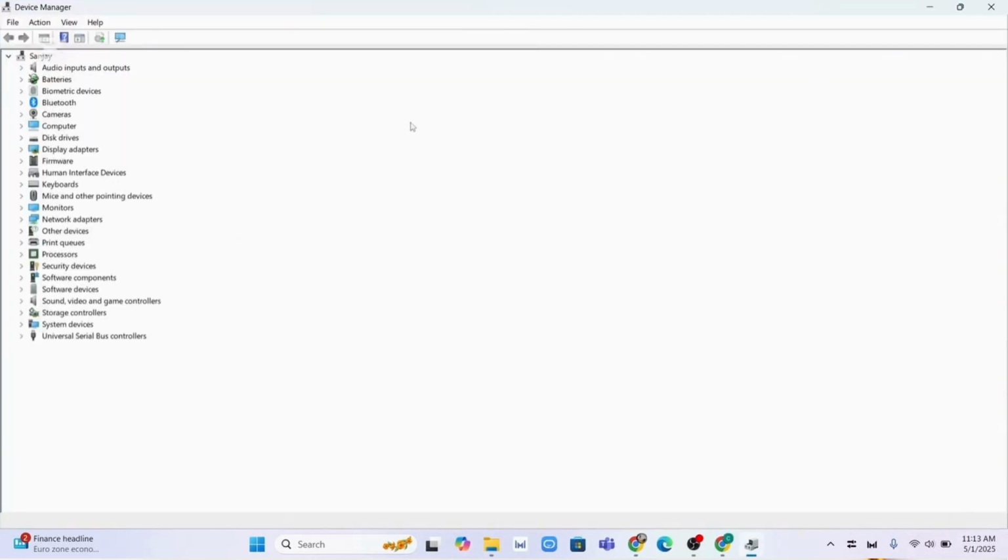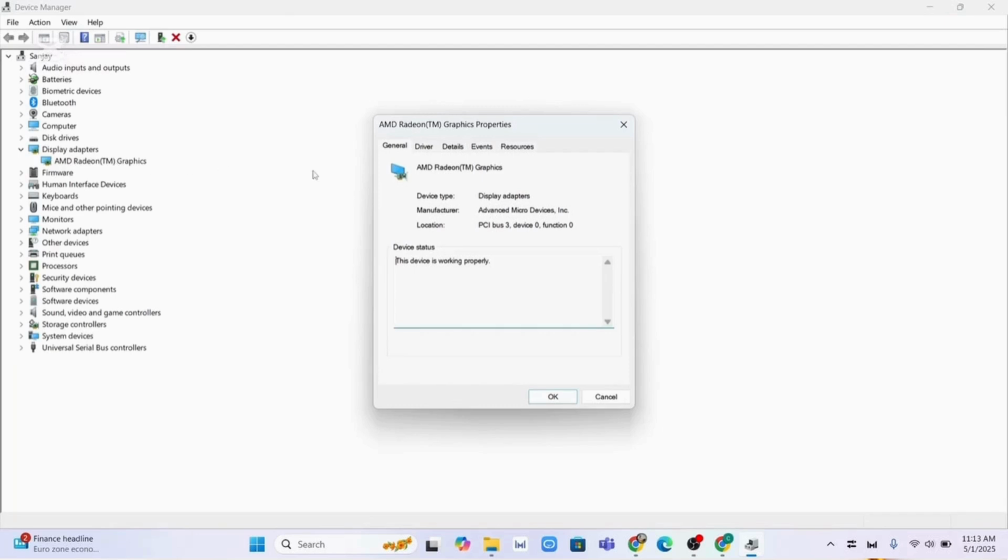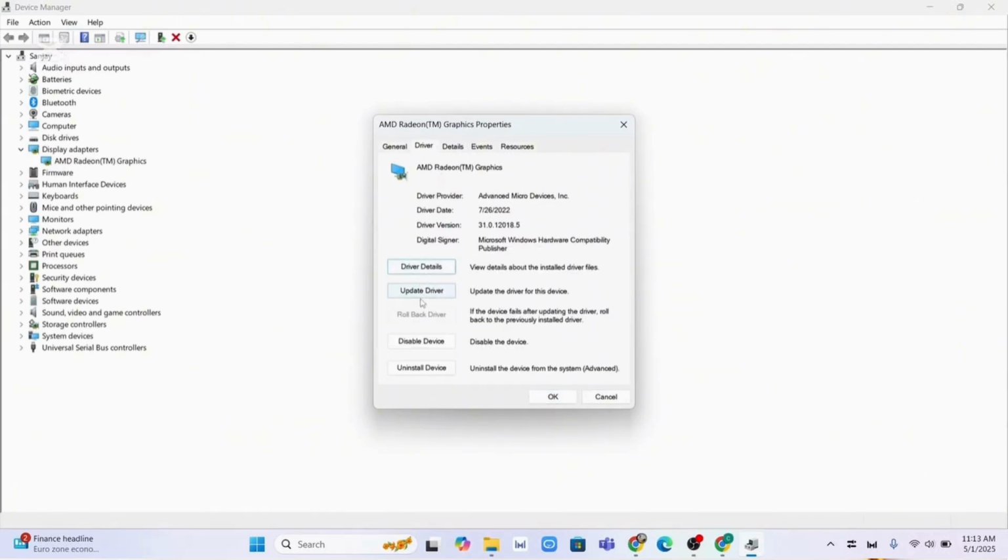From the Device Manager, choose the adapter whose previous driver you want to install. I am choosing Display adapters, and now from here you'll have to select and open the driver. From this section you'll have to go to the Driver tab. In this Driver section you'll be able to see options like Roll Back Driver. After you click on that option, you'll be able to easily install the previous driver version on your PC